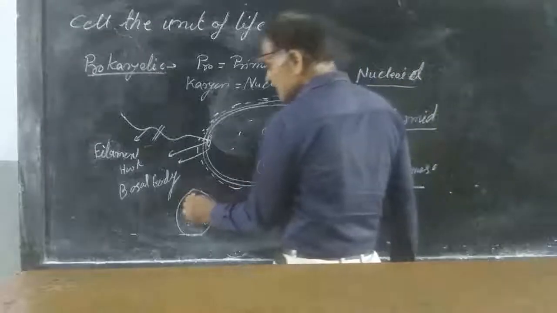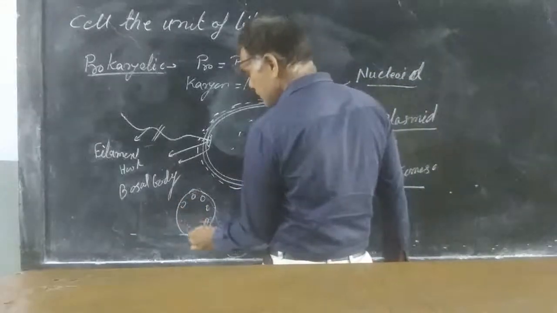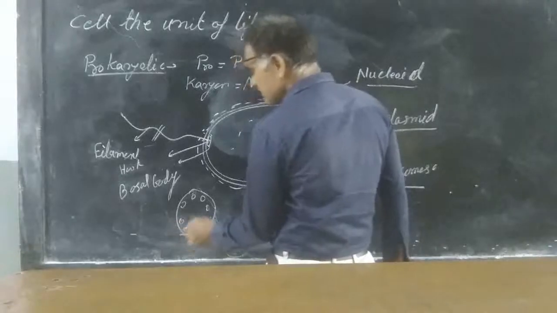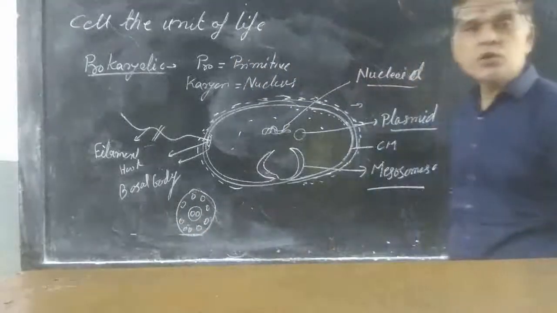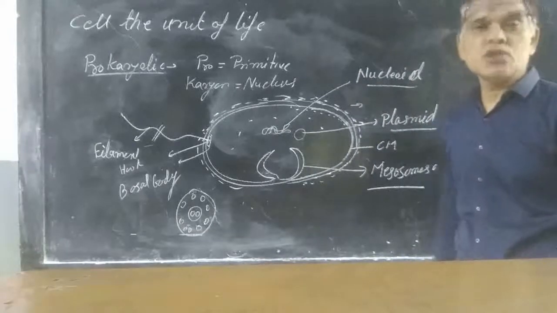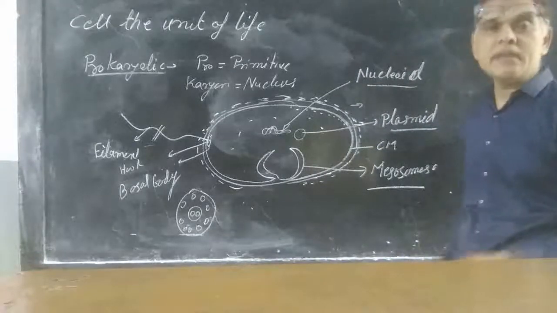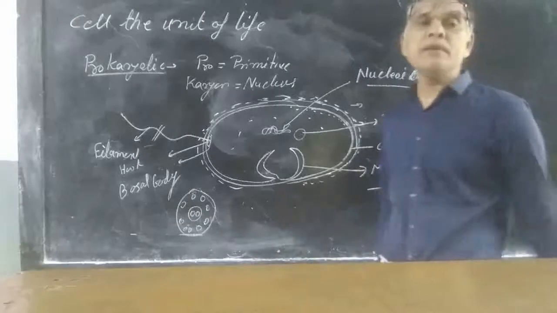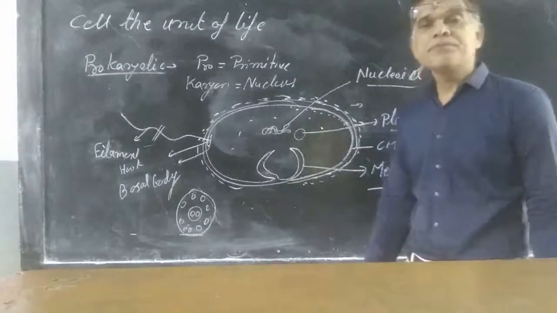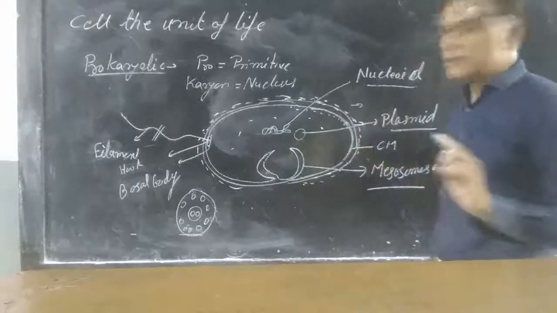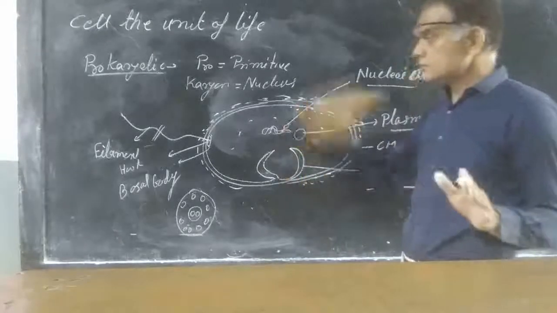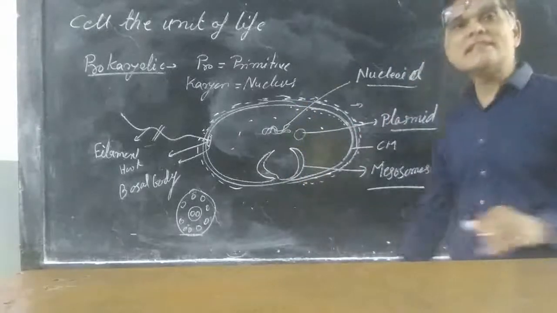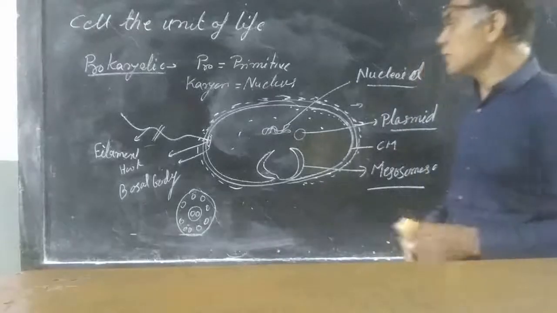The 9+2 arrangement means that in the transverse section of a filament, there are 9 filaments at the periphery and 2 filaments at the center. Nine filaments at the very end, two at the center, that is the 9+2 arrangement, which is absent in bacterial cells or prokaryotic cells.